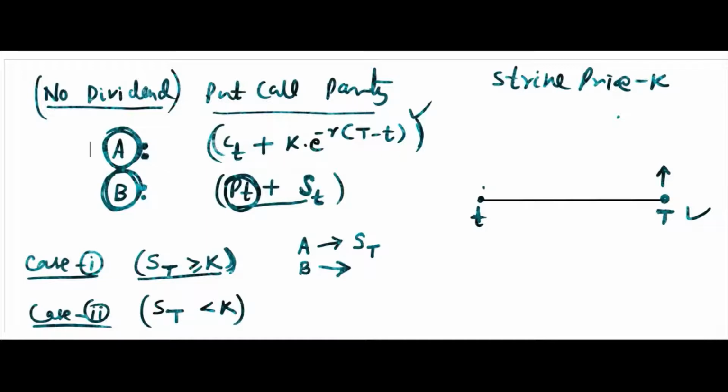Definitely not, because for B what will happen? B has to give ST at time T, and B will get from the writer of the put option K amount. So B will make sure that K is more, but in this case K is less. So B will not exercise the contract.